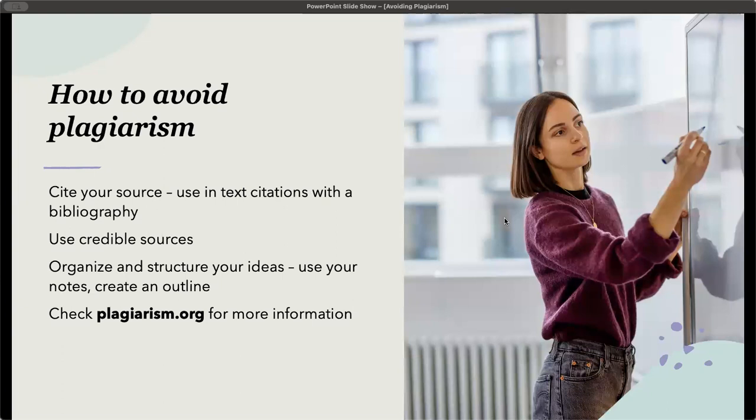So how can you avoid plagiarism? Well, the first thing is you have to cite your source, and this will be with the use of in-text citations along with the bibliography or the reference section. Additionally, your sources should be credible. So use credible sources. You can also avoid plagiarism when you are organizing and structuring your ideas. So board the questions that you want to ask, use your notes, create an outline, know what your ideas are, and then anything else that you're building into that, where you're finding background information to support your ideas, that's where you're going to use your references.